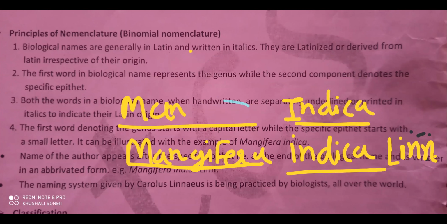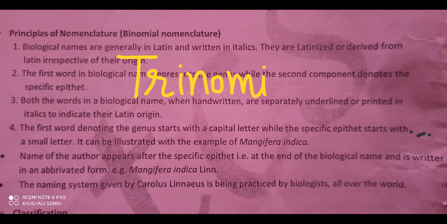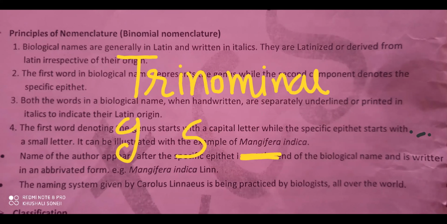One more thing to remember: this is binomial nomenclature. Nowadays, a further development is there: trinomial nomenclature. Instead of binomial, trinomial nomenclature is also there. Trinomial nomenclature means genus name, specific epithet, and their sub-variety.